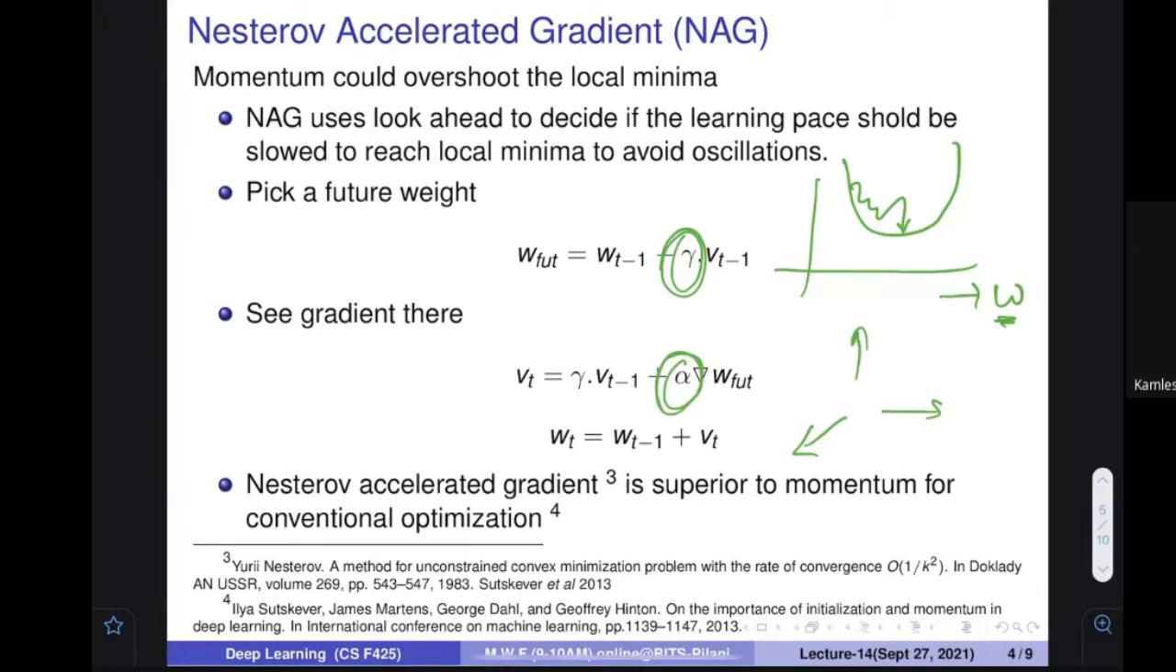an update parameter that is fixed, is it a good idea? Is it a good idea to have the update parameters the same for all the things? Yes or no? No, because you know that somewhere the slope would be high, somewhere the slope would be low. So if there is a high slope, why should we not change this parameter?